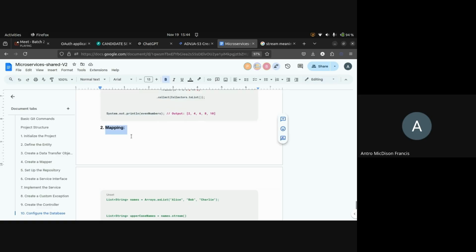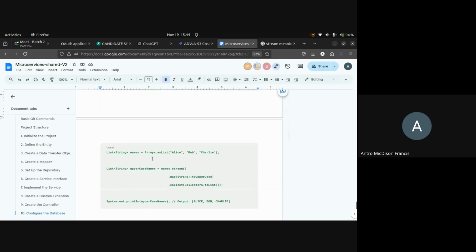So mapping, right? The second operation. There is a string array, which they are converting into a list, and that list is called names. And see, one more important point.